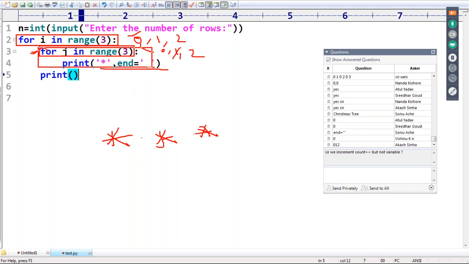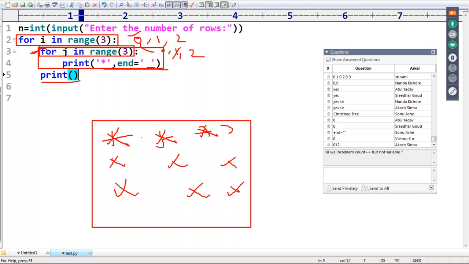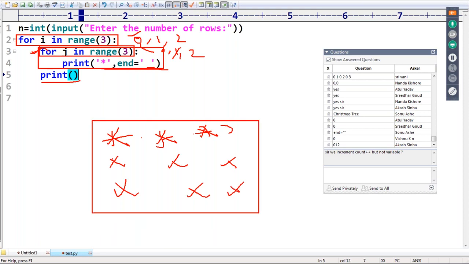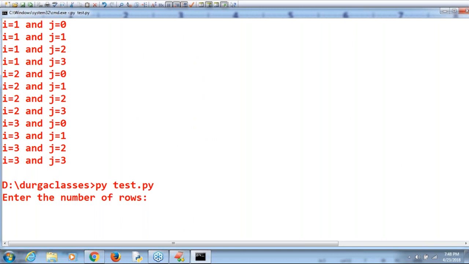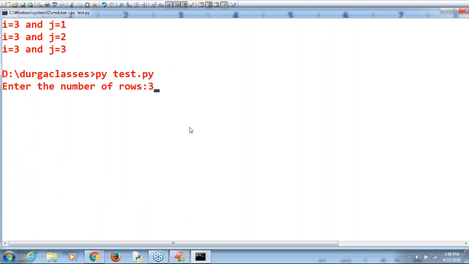So after completing this inner for loop, one new line. Next, again i is equal to 1, again star, again star. Observe that this is something like a square of stars by default we are going to get. Any doubt? Can you please let me execute first? What is the answer? Enter number of rows 3. Am I able to get it or not?